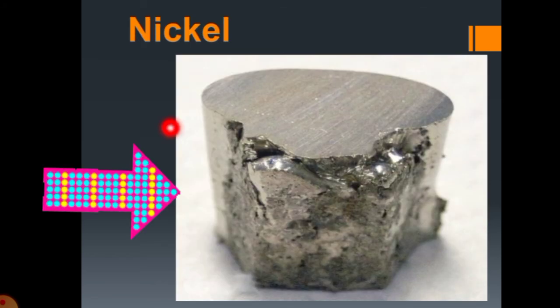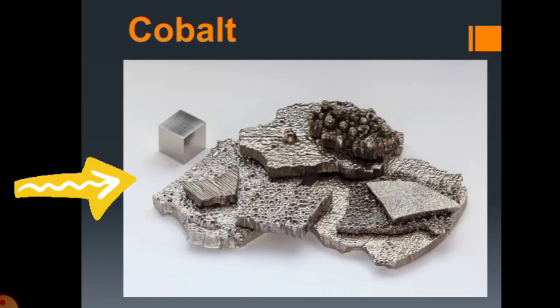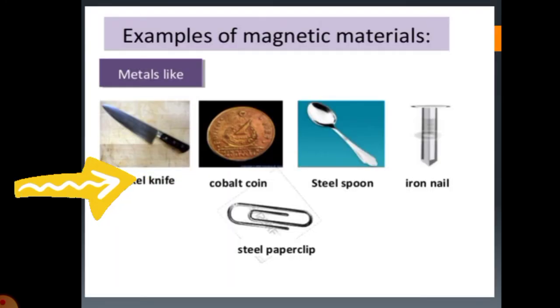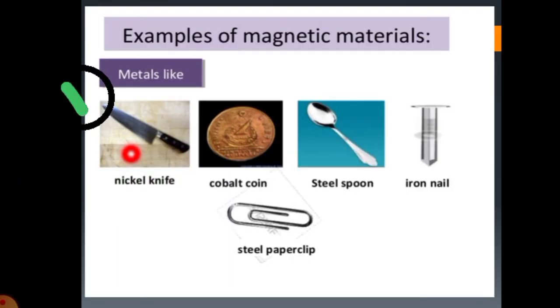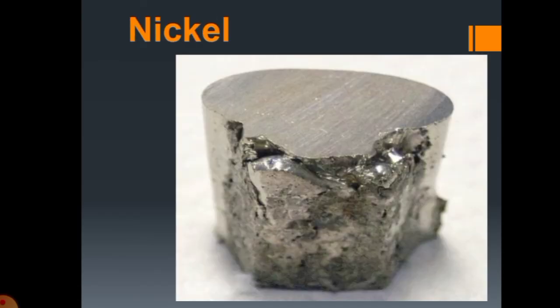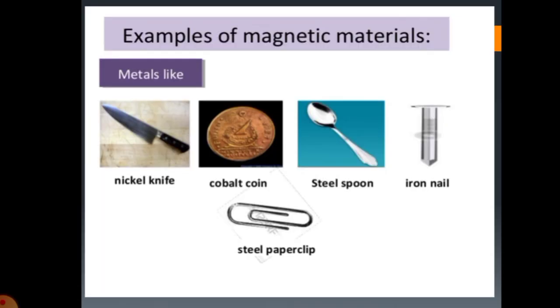Nickel is a magnetic substance, cobalt is a magnetic substance. These are the magnetic substances.